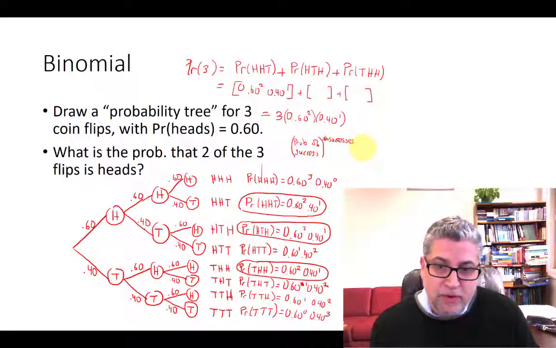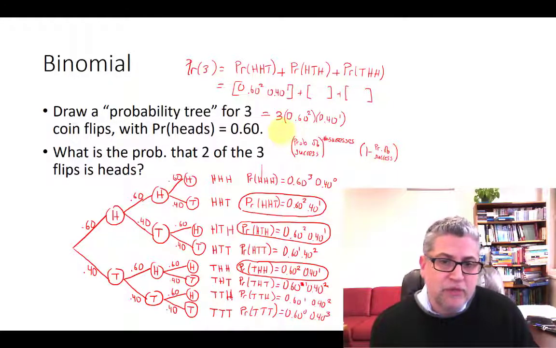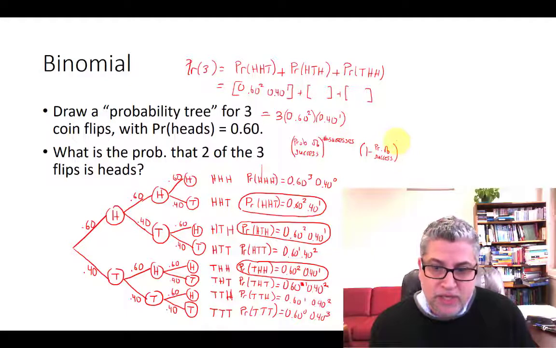So that 40% really is 1 minus the probability of success. Now, how many failures did we have? Well, if we had 3 trials and 2 of them were successes, then 1 of them must have been a failure. So that 1 really was the number of failures.